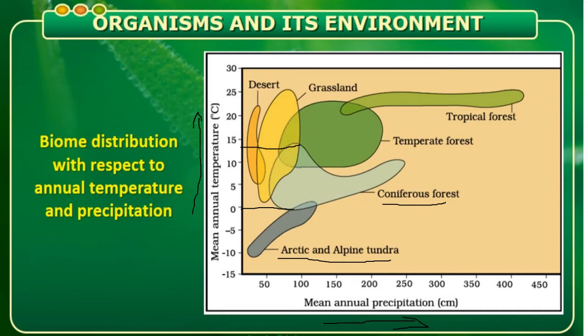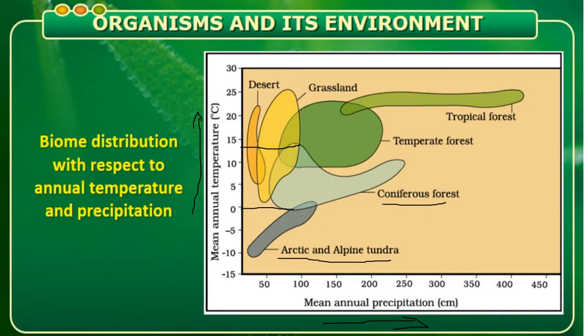The coniferous forest has a balanced temperature, where you can see the growth rate will be more, because both the temperature and the rainfall are balanced. In this balanced condition, we find enormous vegetation, and the flora and fauna are quite satisfactory in the coniferous forest.